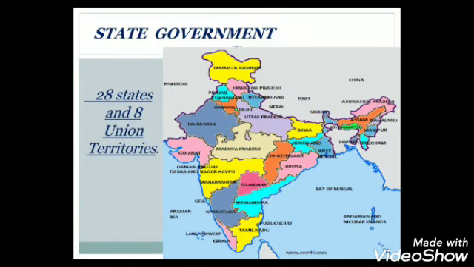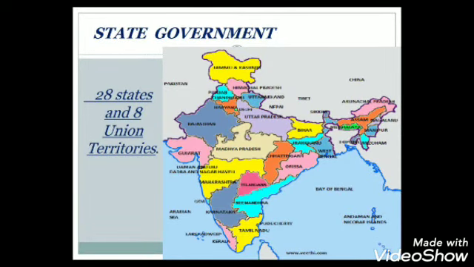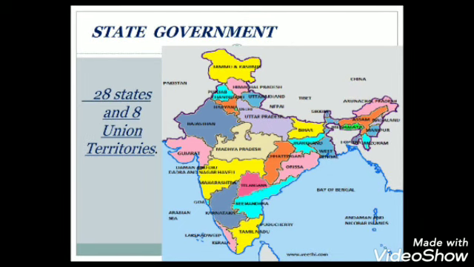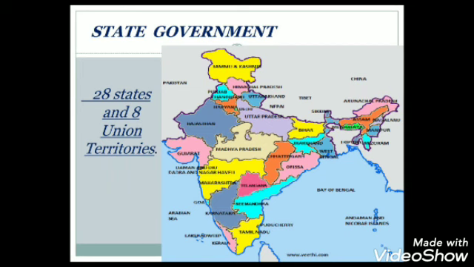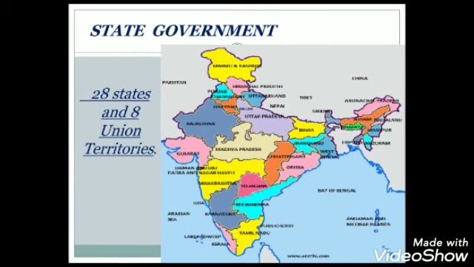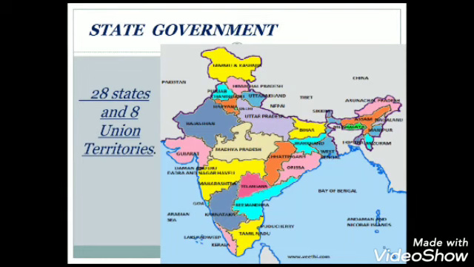To understand state government, firstly, we have a look at the different states of India. We have 28 states and 8 union territories in our country. Here is the map, and our whole country is divided into various states. My dear children, you must know that each state has its own government.